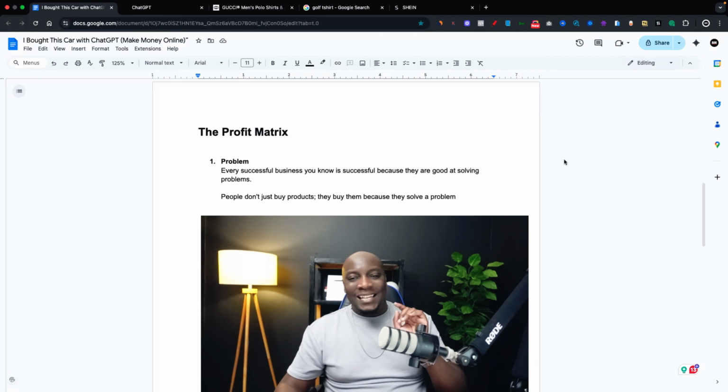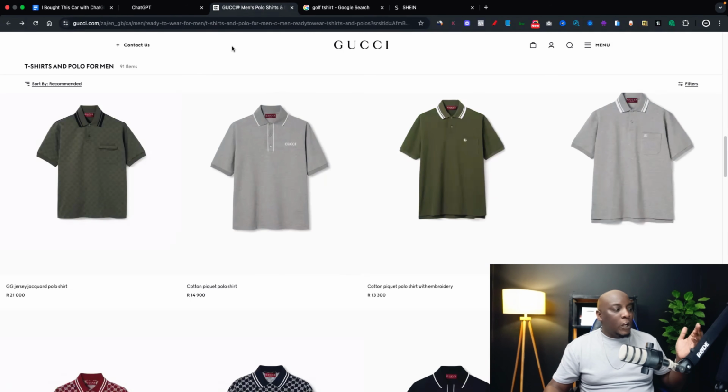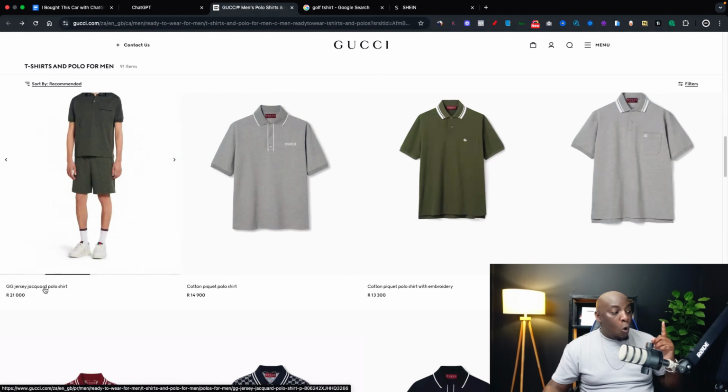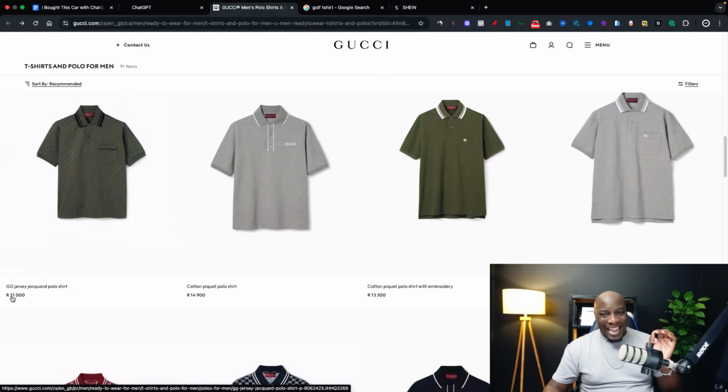Let me give you a practical example. Let's say that I want to buy a t-shirt. Look at what happens when you go online and you look for t-shirts. Firstly, this is a very popular brand that a lot of people dream of buying products from. It's called Gucci. And as you can see, they have got t-shirts for men, which start from 21,000 rands. In US dollars, that's around $1,100.